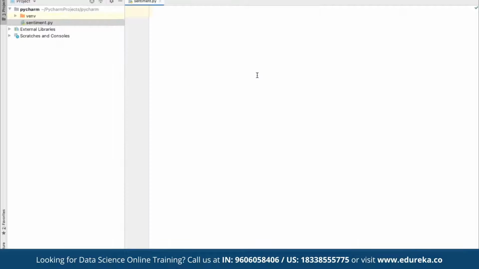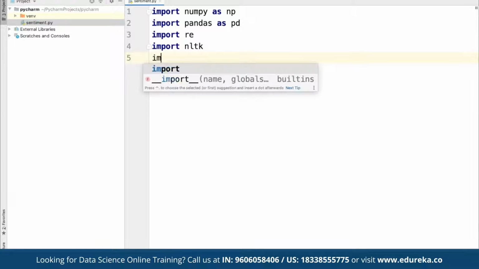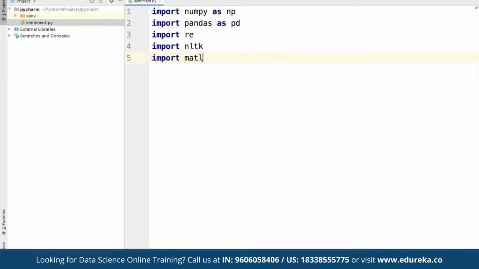So here we are going to start. Now we are going to import NumPy as np. Then we are going to import pandas as pd. And then we are going to import the regex library. And then we are going to import the toolkit. And then matplotlib, and from here we are going to import pyplot as plt.